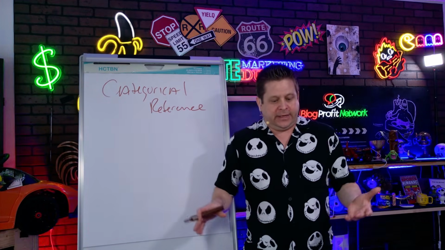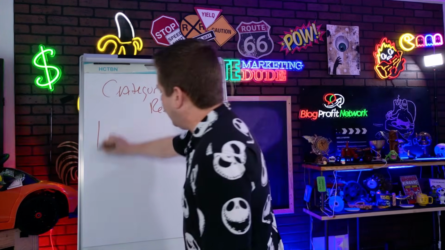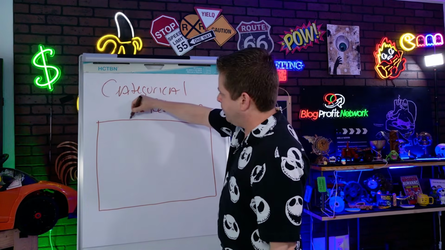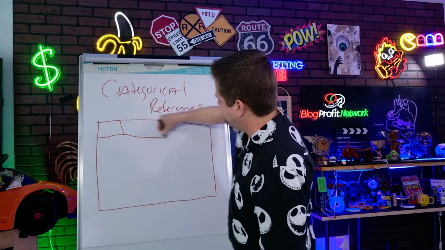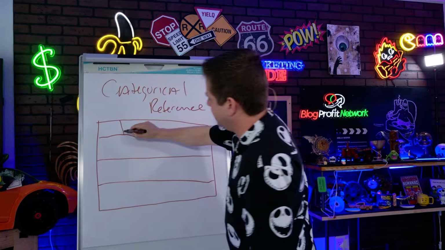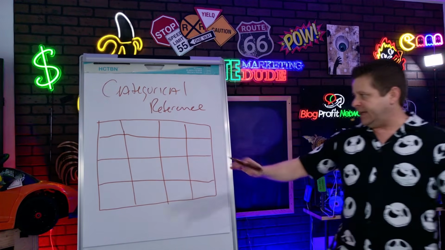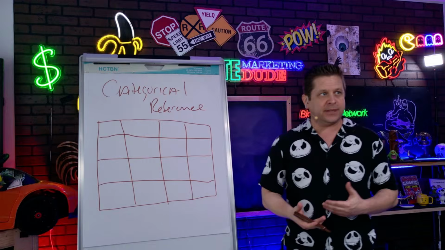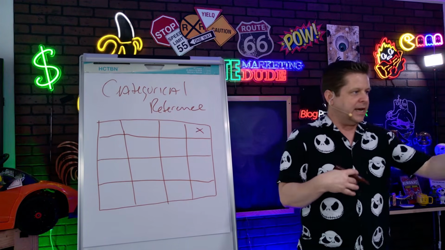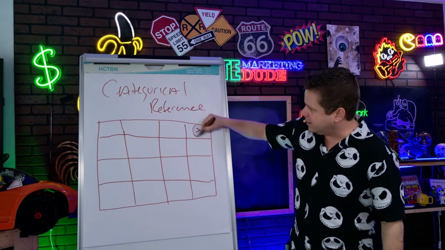That's why I was like, wow, that worked, that I learned a lot of stuff in the rehab. But what happens here is in categorical reference, you have boxes in your mind, okay? Lots of boxes. We'll try to draw lots of boxes here. You're going to have lots of boxes in your mind, and you are going to take new data and try to fit it to old boxes. This is why it's hard to learn something new, because you're constantly looking for the box it goes in. I say, hey, strategy, and you go, oh, that reminds me of this. Boom, and you put it right here, and that's the end of it.